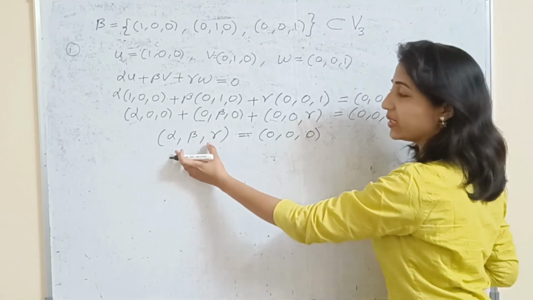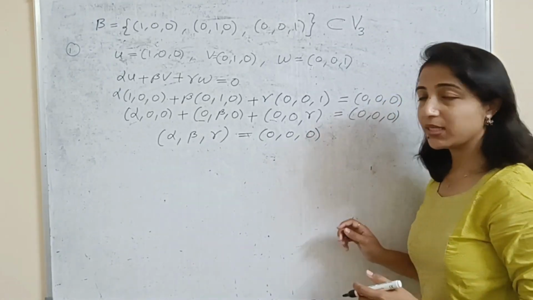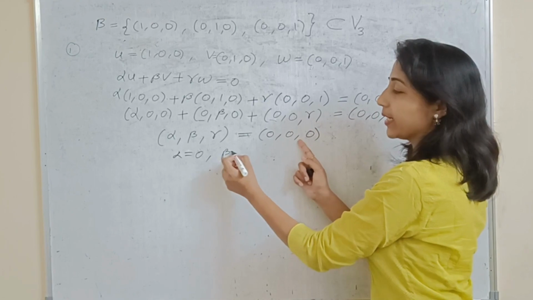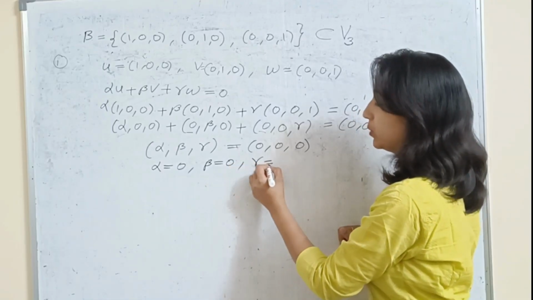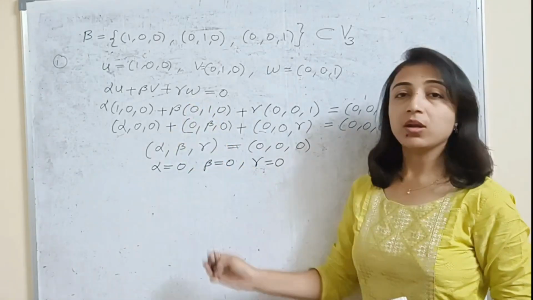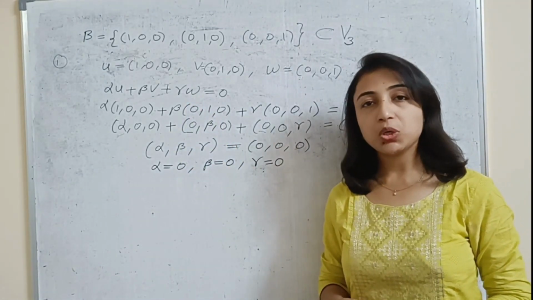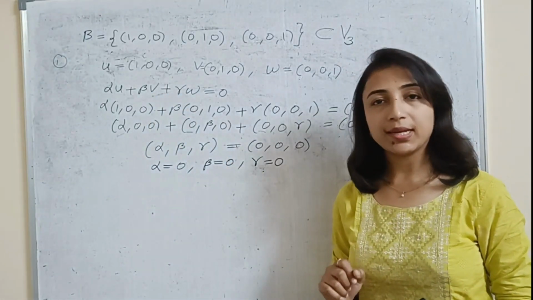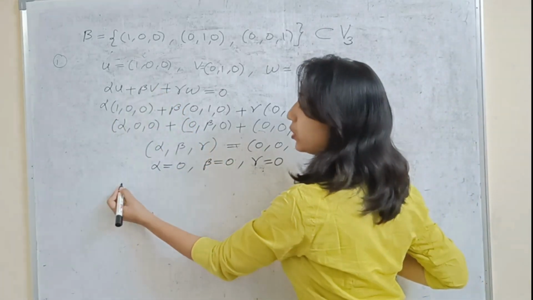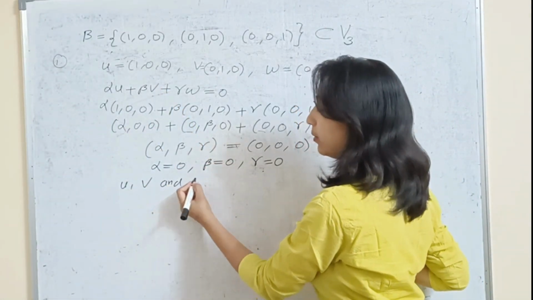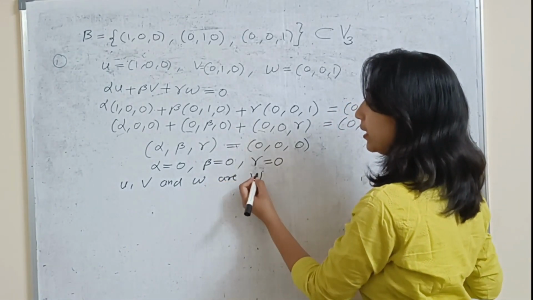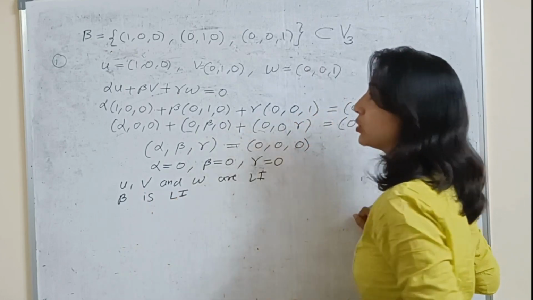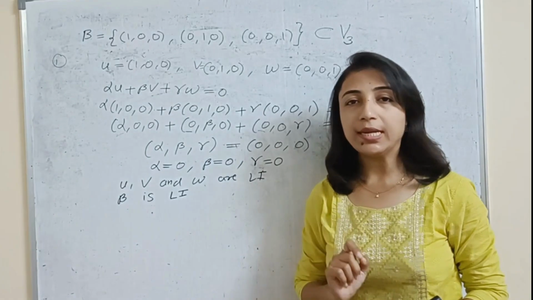Now equate. If we are saying these triplets are equal, that means their corresponding elements are equal. So first element is equal, second element is equal, and gamma equals 0. So in this linear combination, all scalars are 0, and by definition of linearly independent, these vectors are linearly independent. So here the vectors u, v and w are linearly independent. Hence our set B is linearly independent.